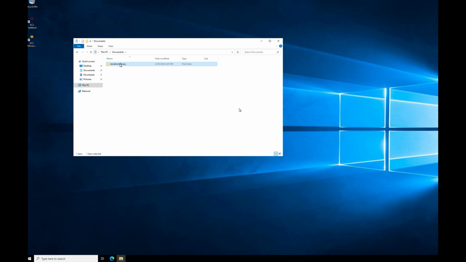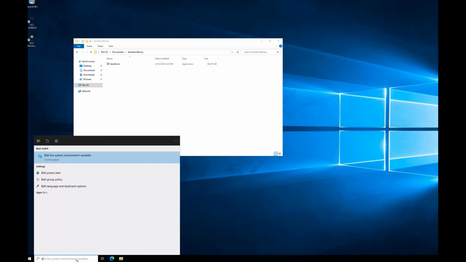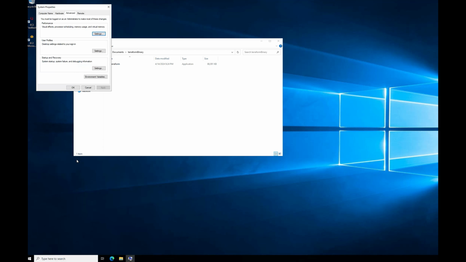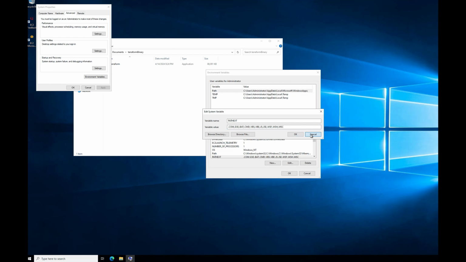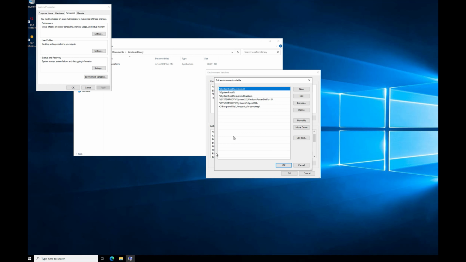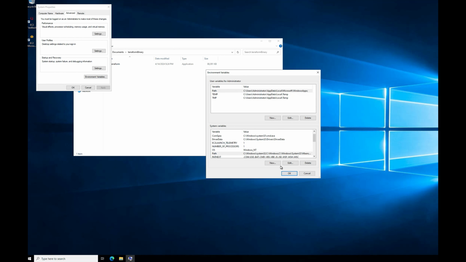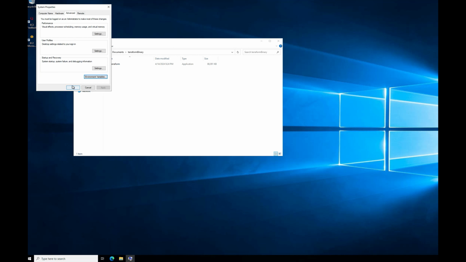I create a Terraform binary folder, and inside this folder, I paste that binary we downloaded from the internet. Now all you've got to do is edit the environment variable. Just copy this path, go to environment variable, edit environment variable, go to path, not this one, double click on path, then new, and paste that path. Click OK, click OK, OK here.